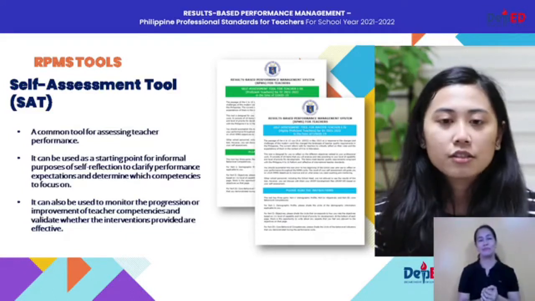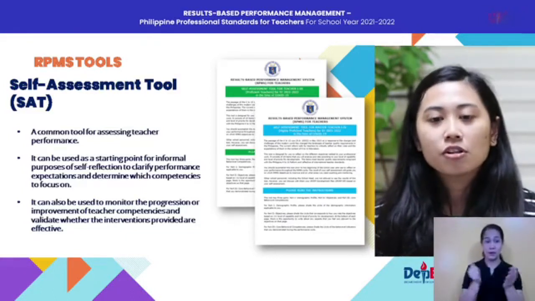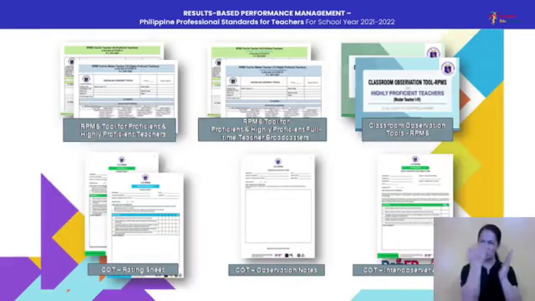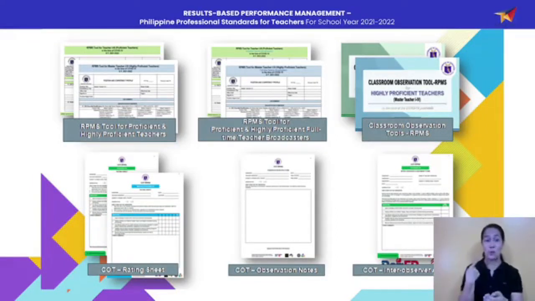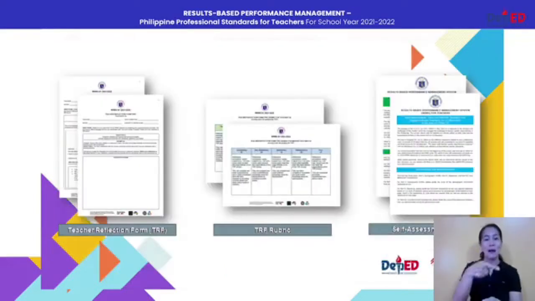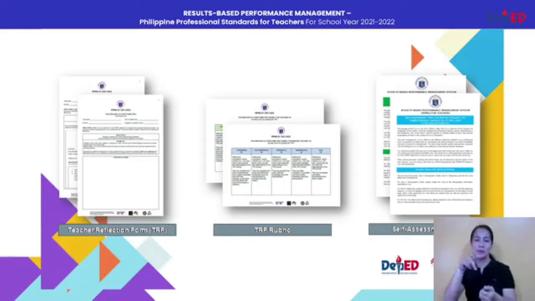Here is a summary list of all the tools that you will need for this school year. You have a total of 9 supplementary RPMS-PPST tools, which you can download in the link provided on your screen.